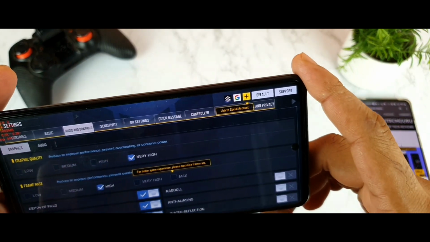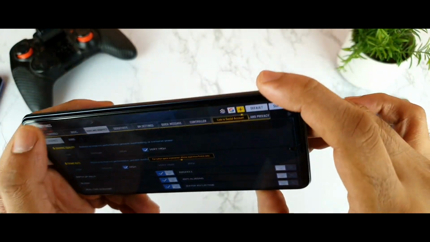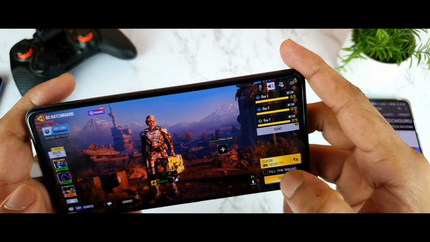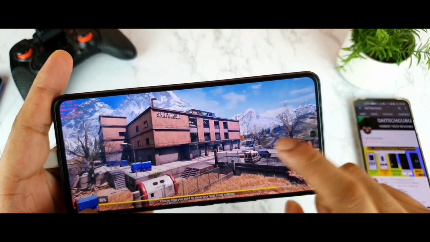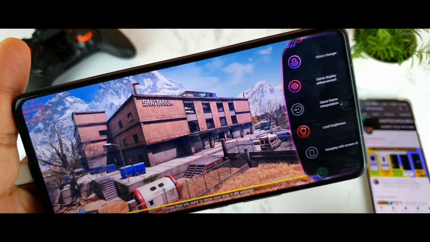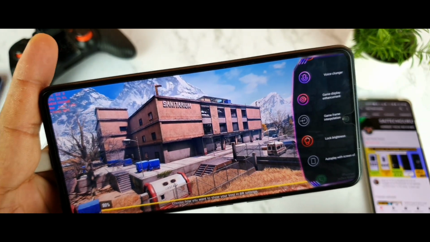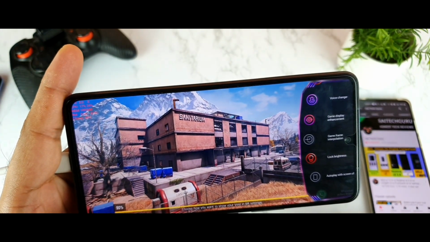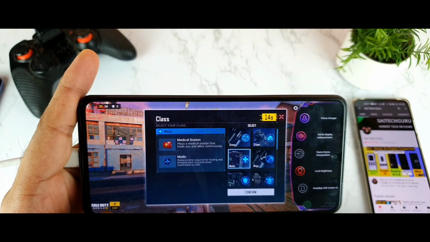So let's use the high. So very high and high I'm trying to use. Let's see friends what will happen in this kind of settings, whether the FPS will boost or not by using this game frame interpolation. Make sure to comment below friends in case you want me to test any other games. Definitely I can do that type of testing as well.